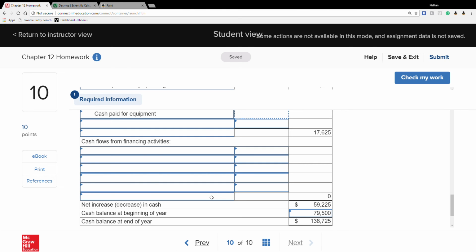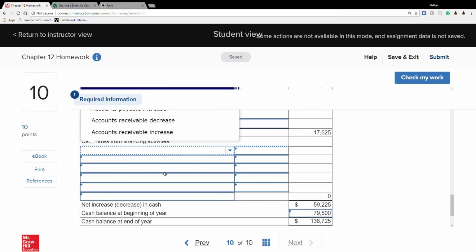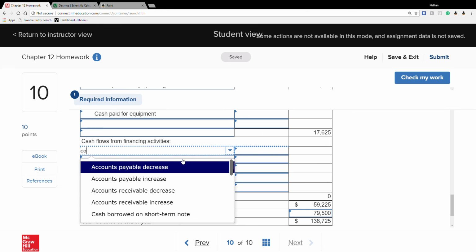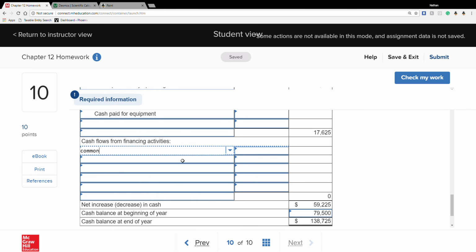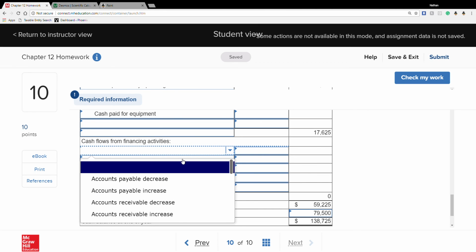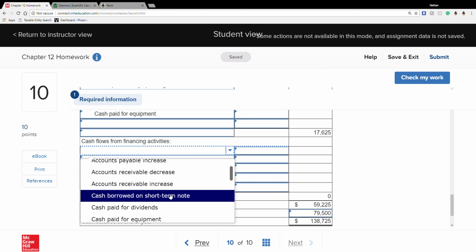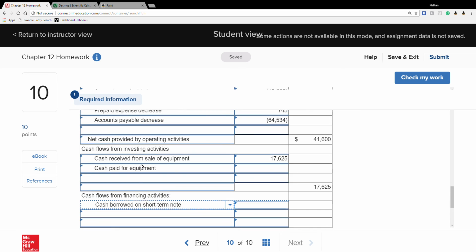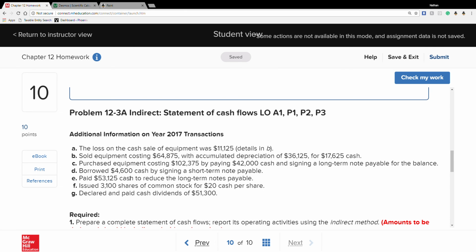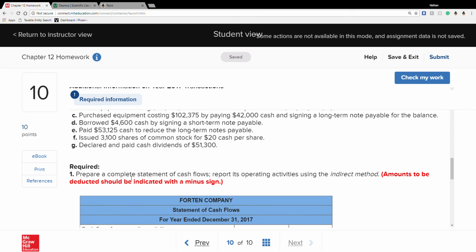Because it's not following along with what it really needs to follow along with. So let's start with cash flow, okay? Here, we should probably have cash borrowed for a short-term note. We borrowed $4,600, okay?